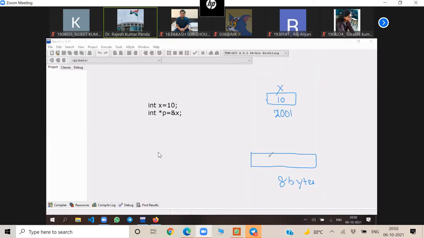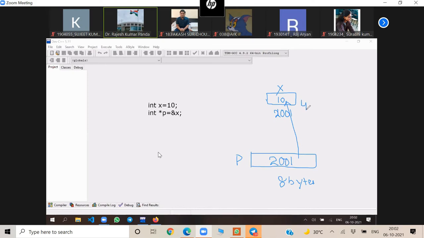And what will be stored in this 8 bytes? This is p. This is x. What will be stored in this 8 bytes? 2001. Then you can say that p is a pointer to x. Okay, p is a pointer to x here. It means p contains the address of x. We have mentioned it. P is a pointer to x.